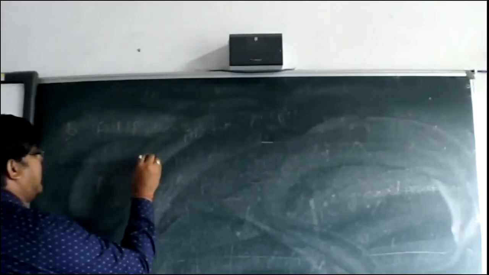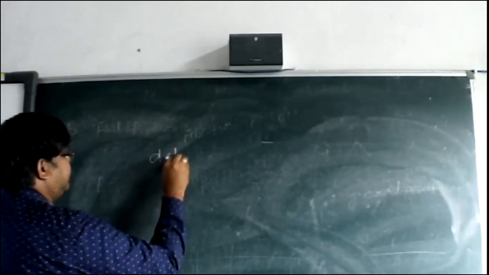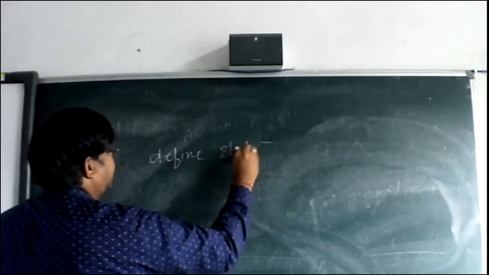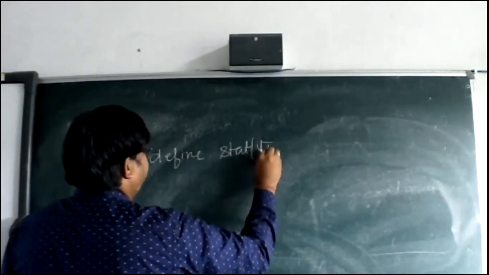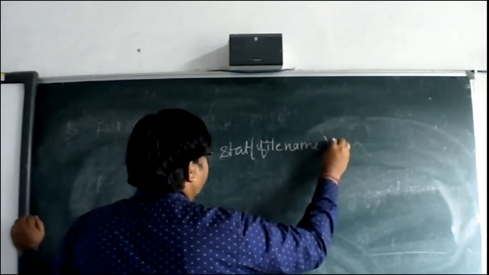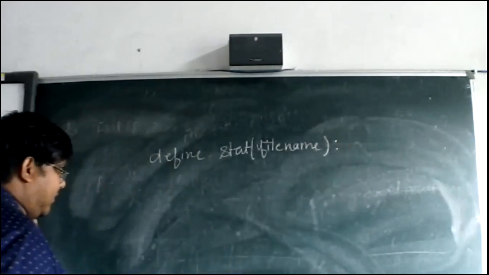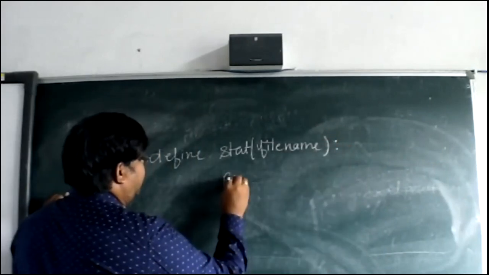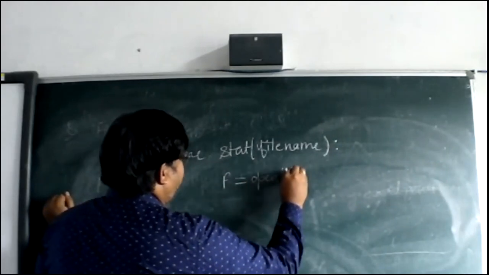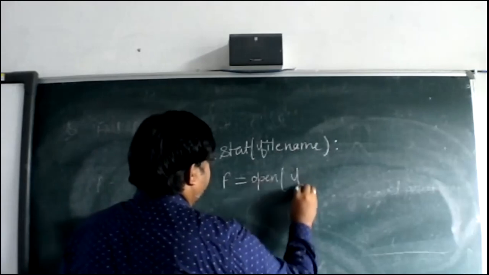What we will do, I will make one function, define state, that will take the file name. Then I will open the file. File is equal to open, and what we will pass here?